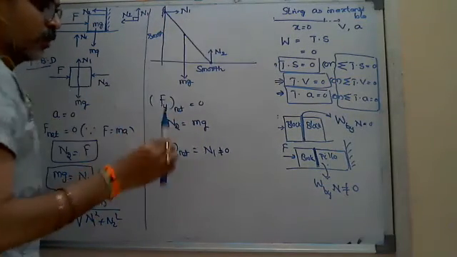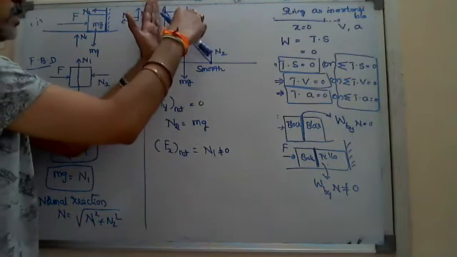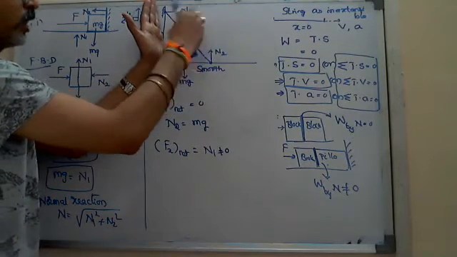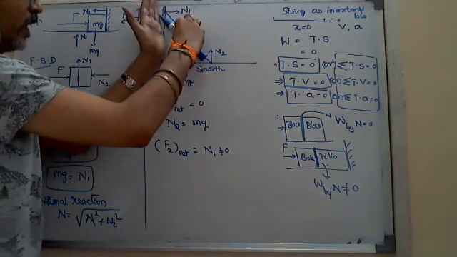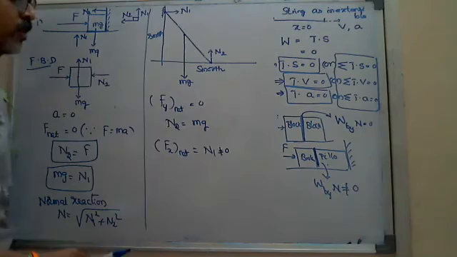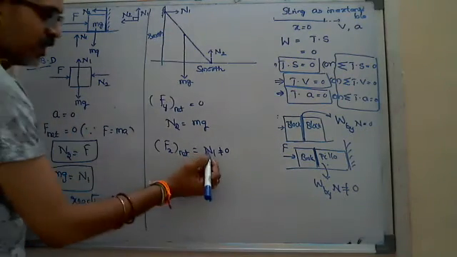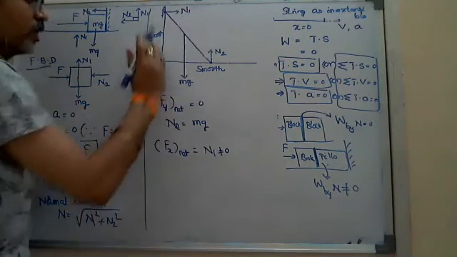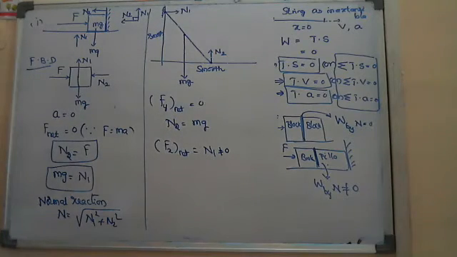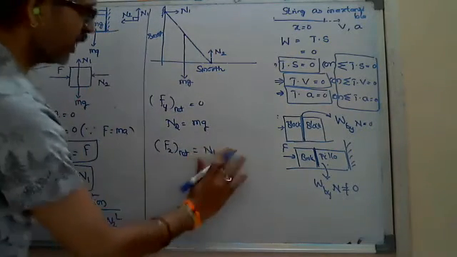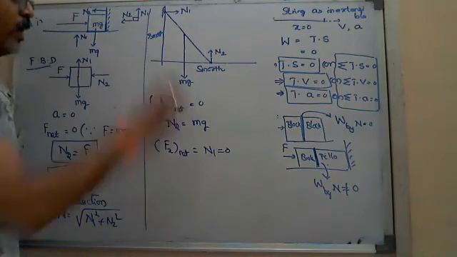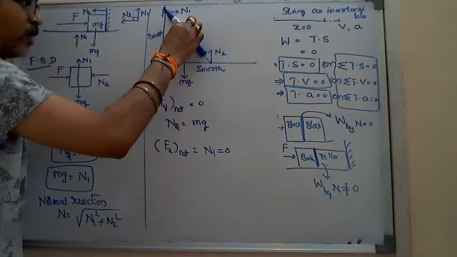Generally, it is not possible, Nana. When something is placed against a wall, it never tries to fall like this. If possible, it tries to slide, keeping in touch with the wall. So here, if n1 is not equal to 0, it is coming against practicality. That's why here you can say straight away n1 is equal to 0. Why? Because he said it is in equilibrium.